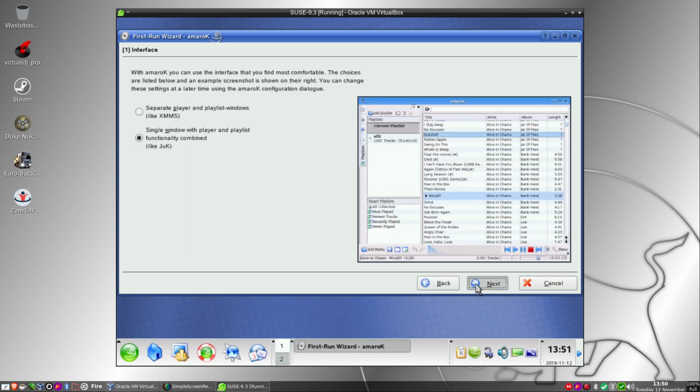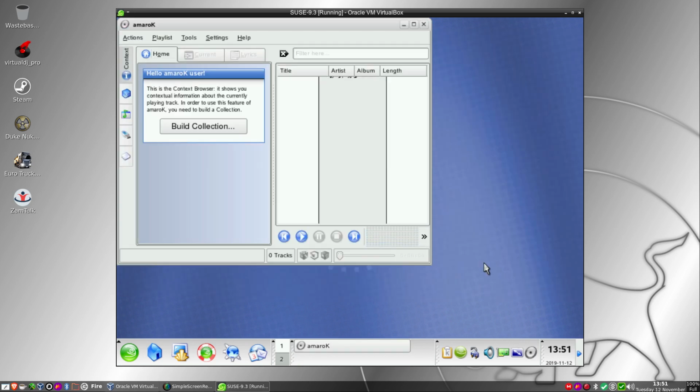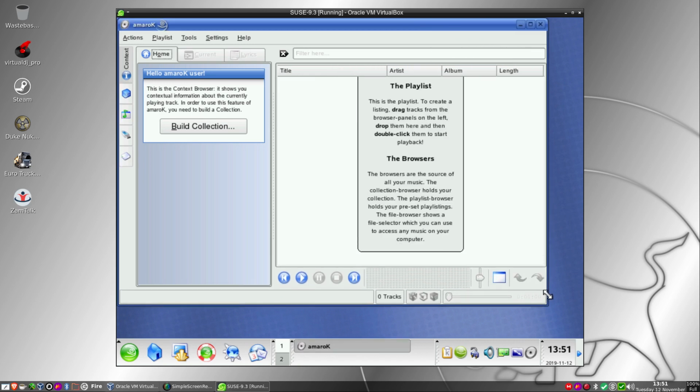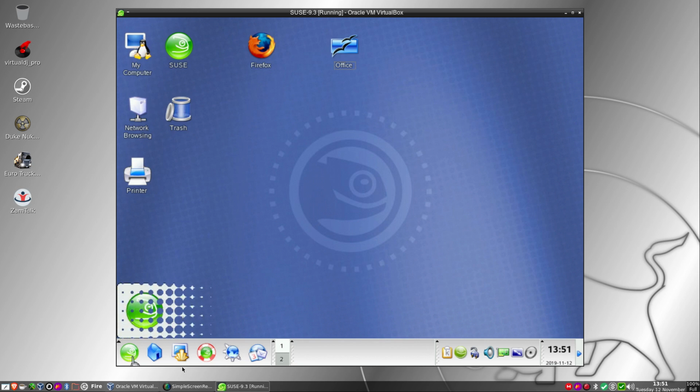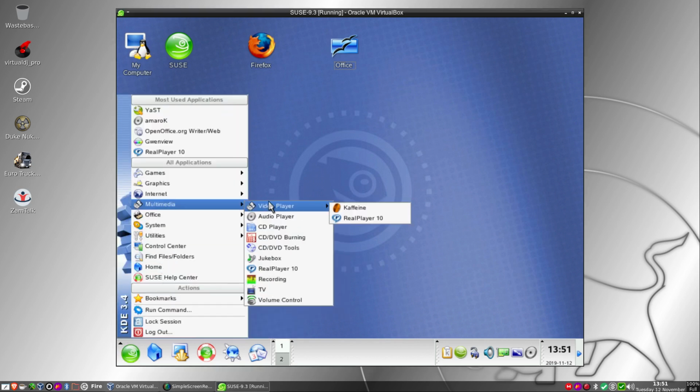And there's no reason why it would be anything less. So there we go, we got Amarok, and there might be even a file in there. No file. Okay, cool. There's sometimes a file saying welcome to Amarok, the future of whatever. But that's Amarok. You'll probably recognise Amarok looking a bit like Clementine or Strawberry, because now you know where the original came from. We got jukebox, we got recording, we got TV,